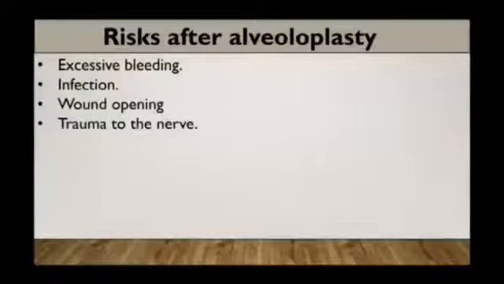Fourth risk can be trauma to the nerve. It is usually seen while doing alveoloplasty of the lower jaw. Due to trauma to the nerve, the patient will feel numbness over the lip or chin after the local anesthetic wears off. Nerve heals slowly. It can take 3 to 6 months for them to heal completely.